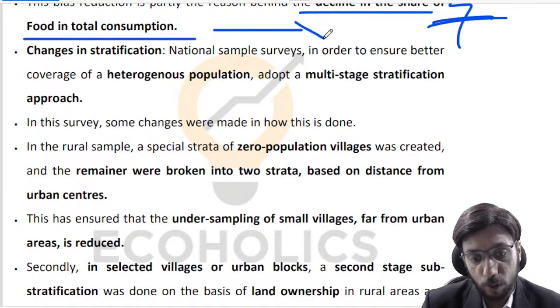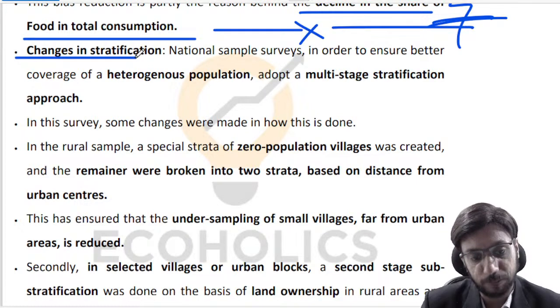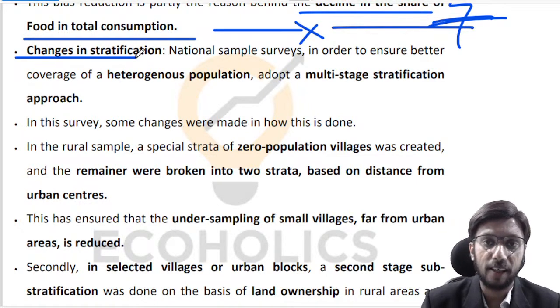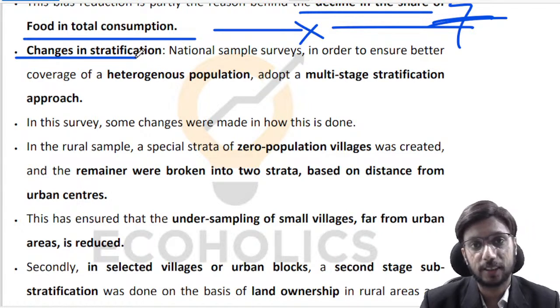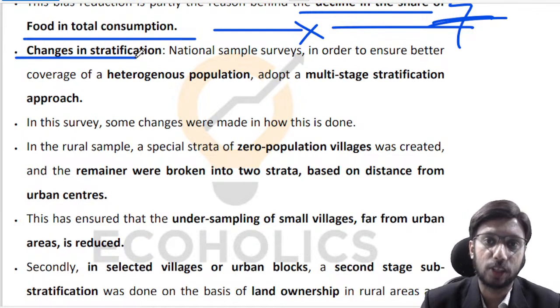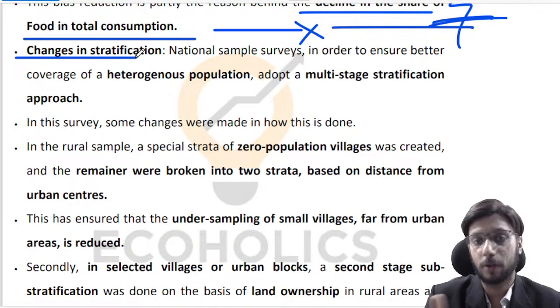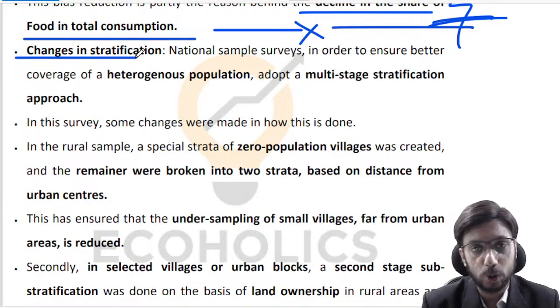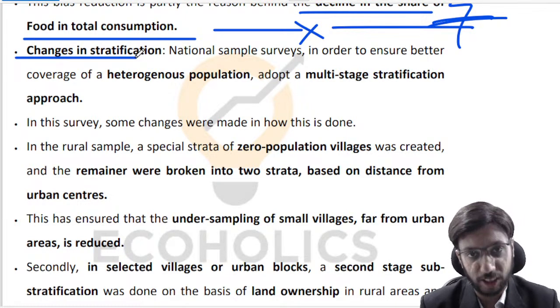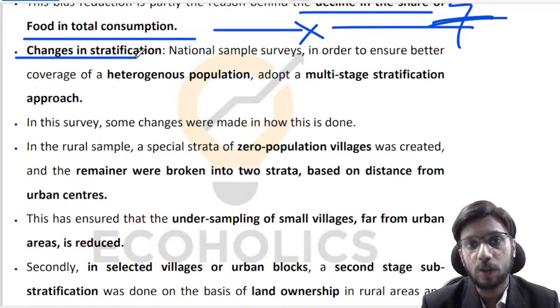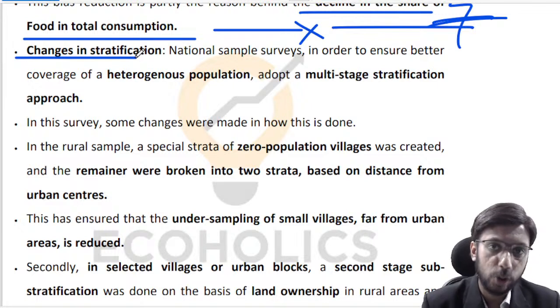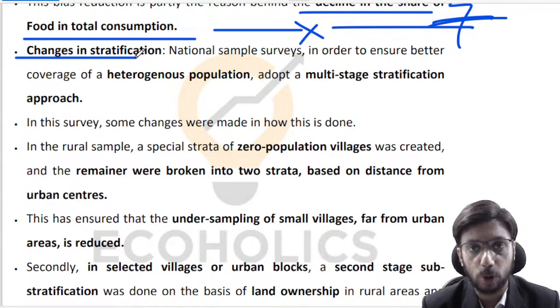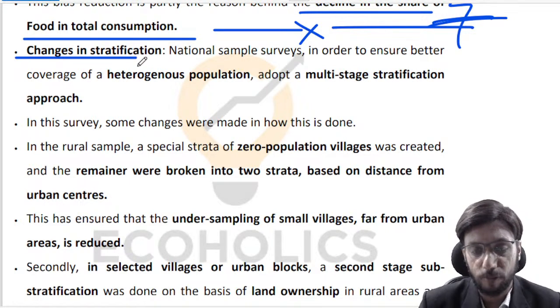The next important change that I want to discuss in the survey methodology is around stratification. As you may be aware, we can stratify society into, let us say, haves and have-nots. I'm not saying we do that in the survey, but you can stratify society along various different axes. For example, you can also do a caste stratification. If you really want to understand how the so-called upper caste and lower caste have been performing over the years, maybe you can do that kind of stratification from a sociological point of view.